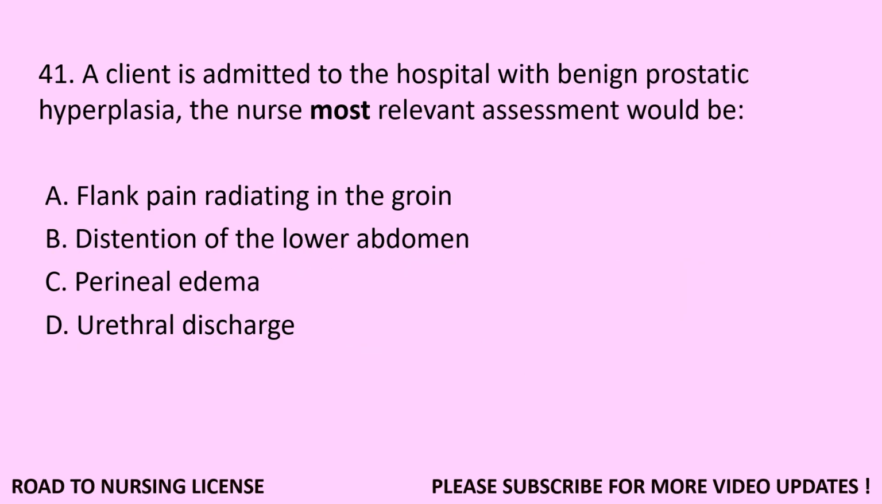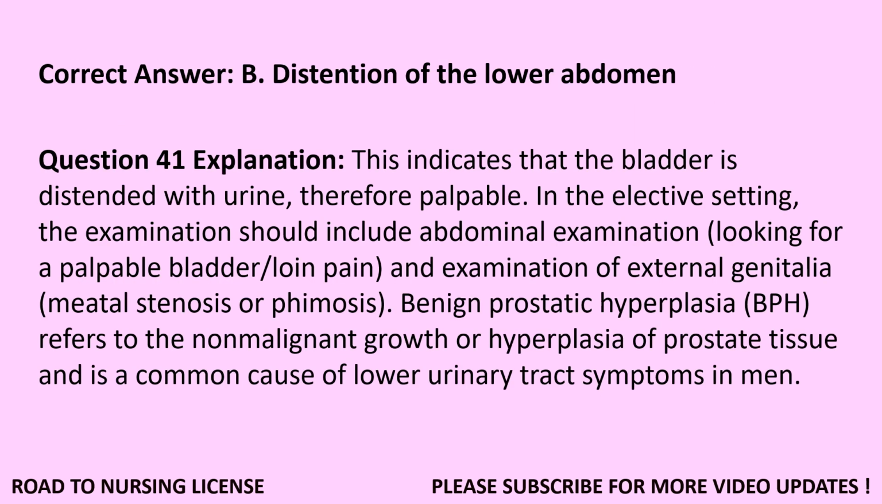Question 41. A client is admitted to the hospital with benign prostatic hyperplasia. The nurse's most relevant assessment would be A. Flank pain radiating in the groin. B. Distension of the lower abdomen. C. Perineal edema. D. Urethral discharge. Correct answer, B. Distension of the lower abdomen.